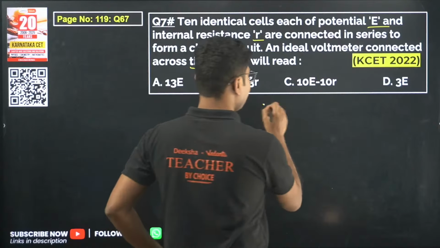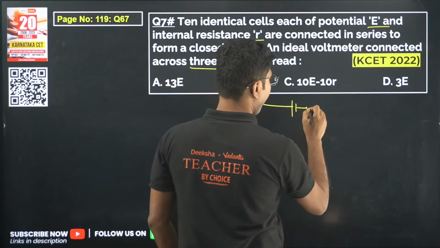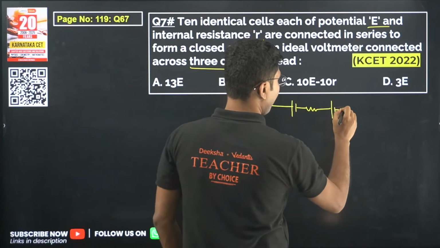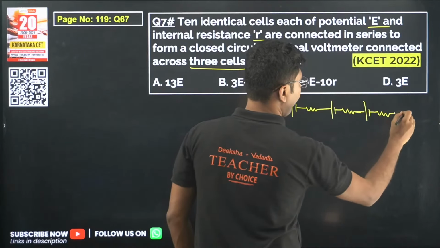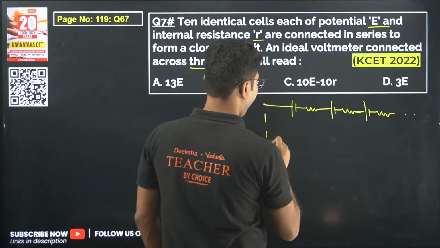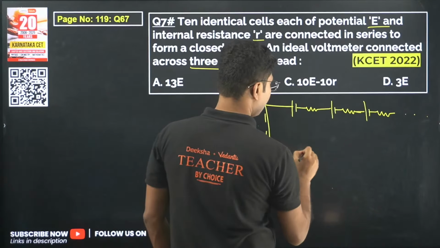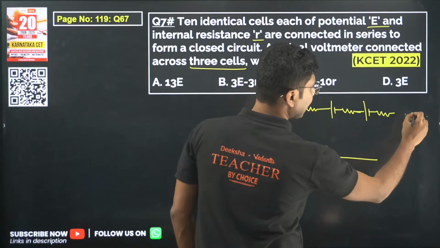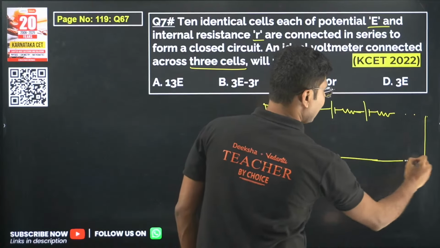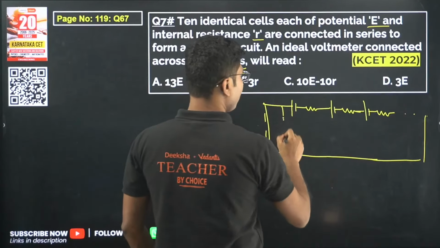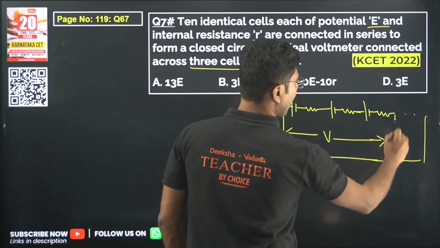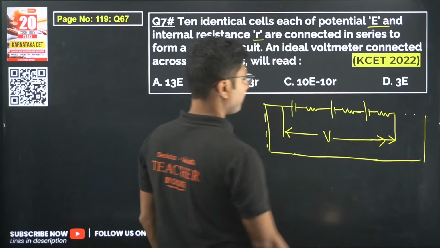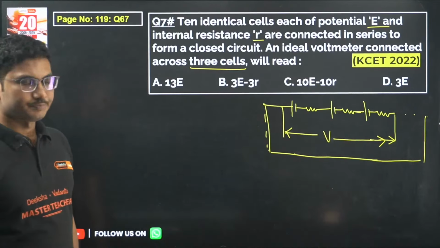Very interesting question. So here we have cells connected like this, and there is no other external resistance. They are just connected, 10 cells are connected like this. And if you put your voltmeter across this, what will be the reading of this voltmeter? That is the question.